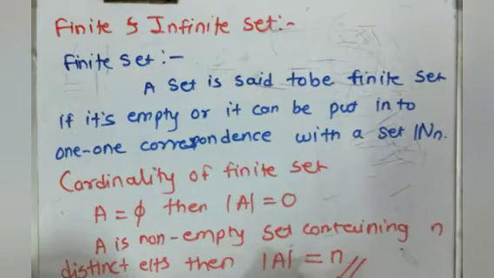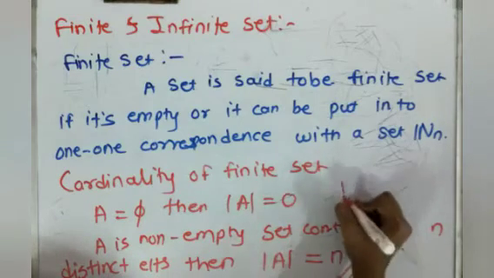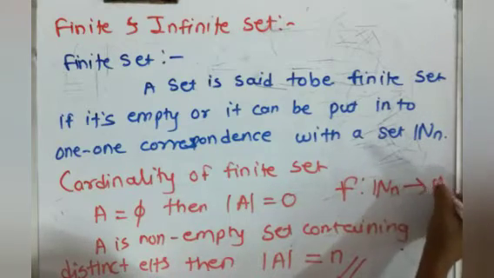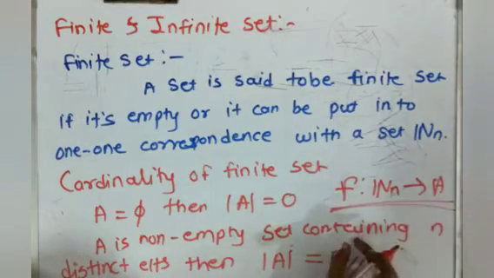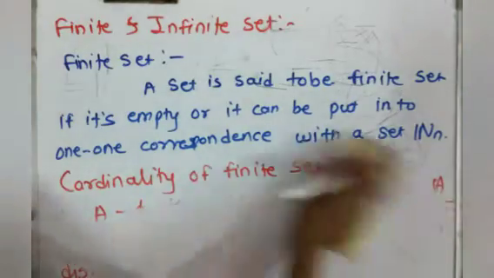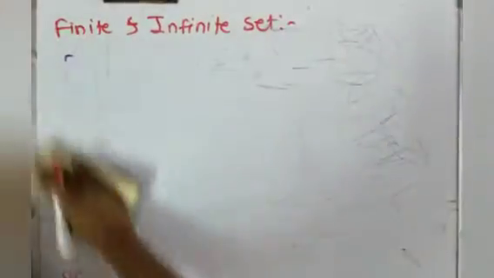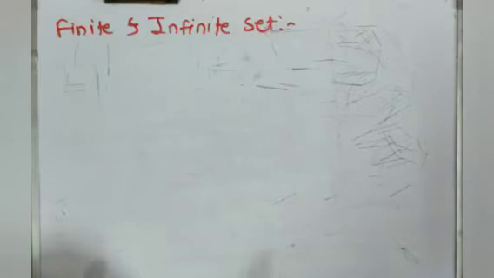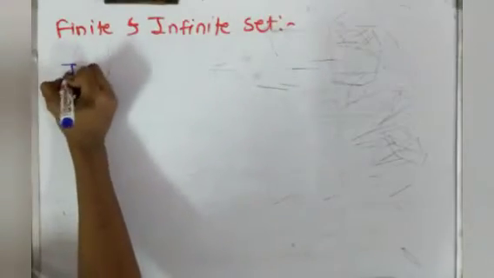Now we can assign a 1-1 correspondence f from N to A. So our f is a function, and this function will be 1-1. Now we will see infinite sets. A finite set is one that is empty or can be put into 1-1 correspondence with N.